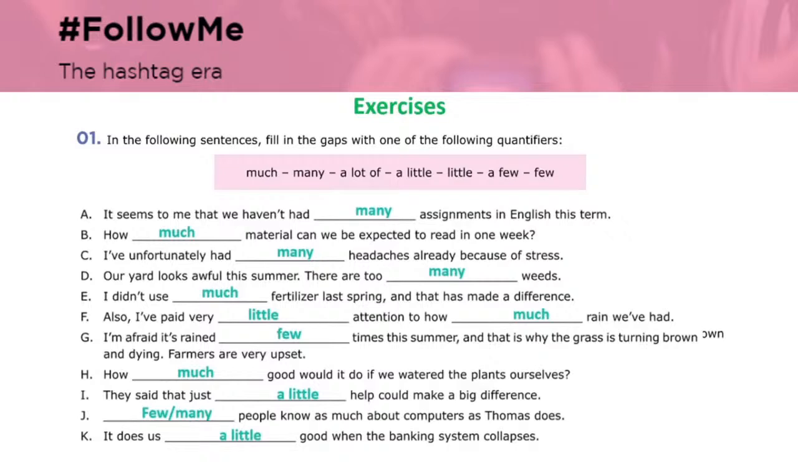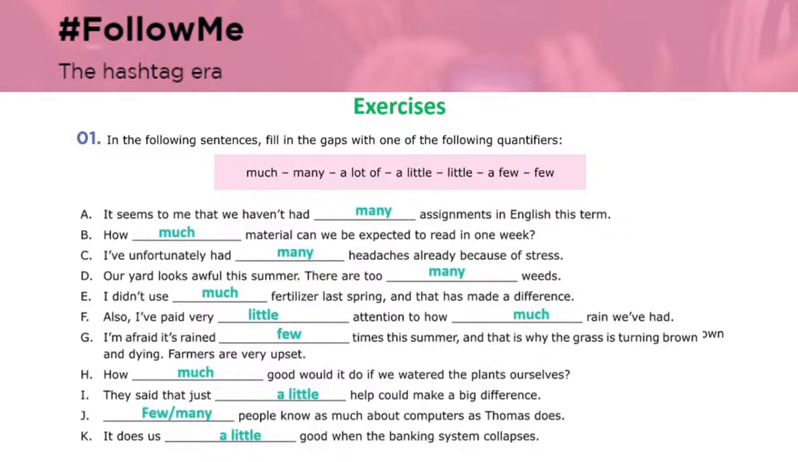Take a look at letter H, good. Good. How much good would it do if we watered the plant ourselves? So good is uncountable now as well. Okay, so that's the reason why we use much. They said that just a little help could make a big difference. Help is an uncountable noun now. So we would use a little.